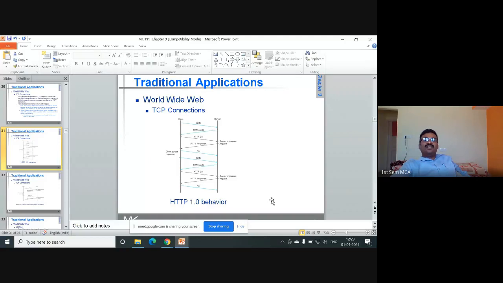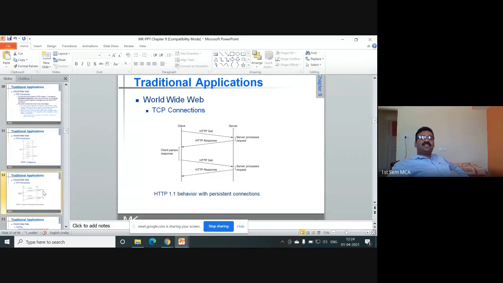So HTTP 1.0 behavior. A TCP connection, we have seen TCP, recall all of what we have discussed. TCP uses the three-way handshake protocol for connection establishment. So the client sends the SYN message, right? Then SYN acknowledgement, HTTP GET, HTTP response. Once the response is done, it sends the FIN flag. Again, if you want to make the connection, SYN flag, SYN acknowledgement, HTTP GET, HTTP response, and FIN. So this repeats. That is what is shown in this.